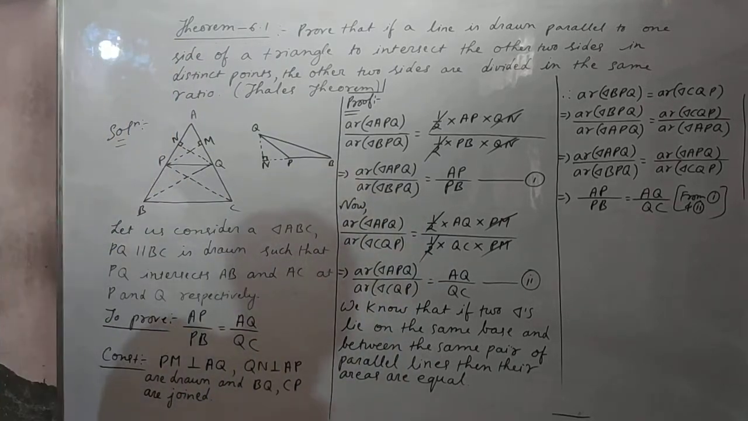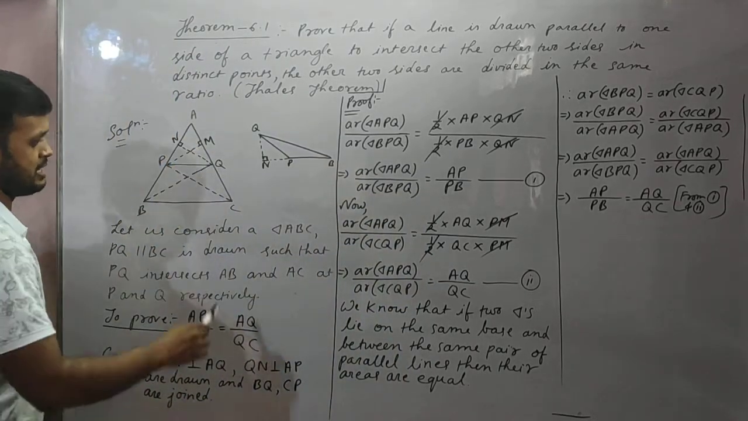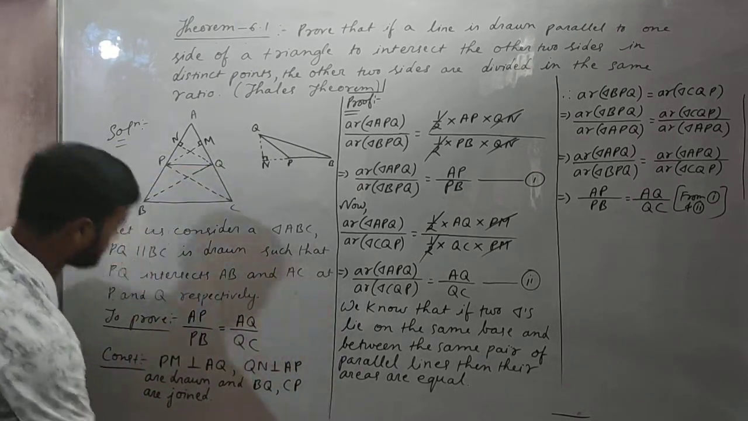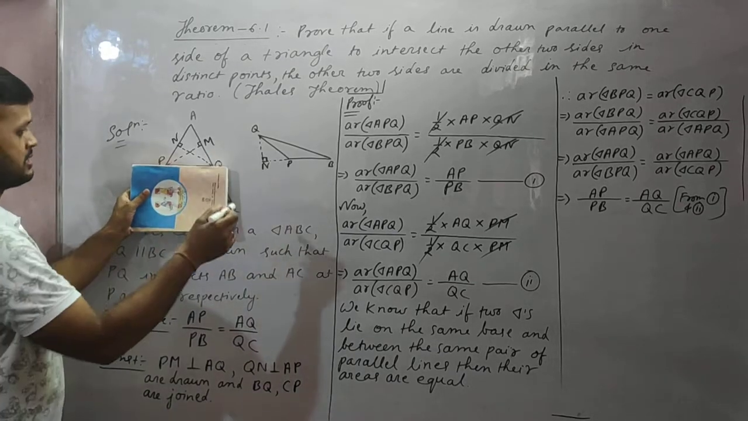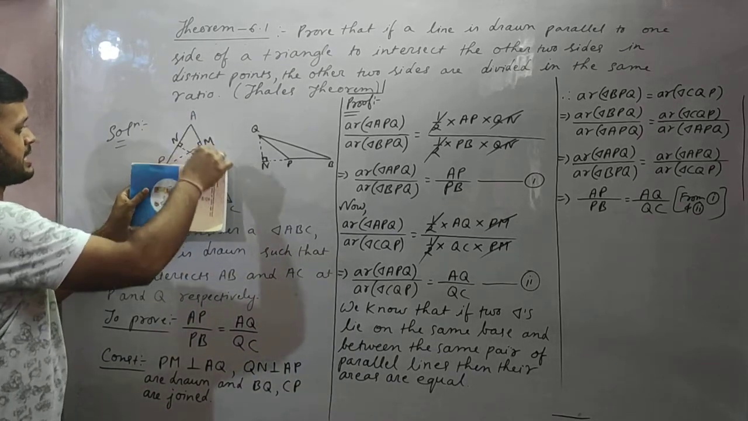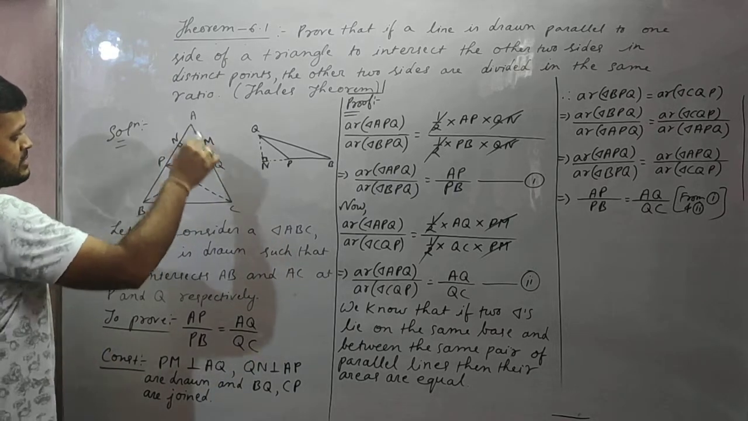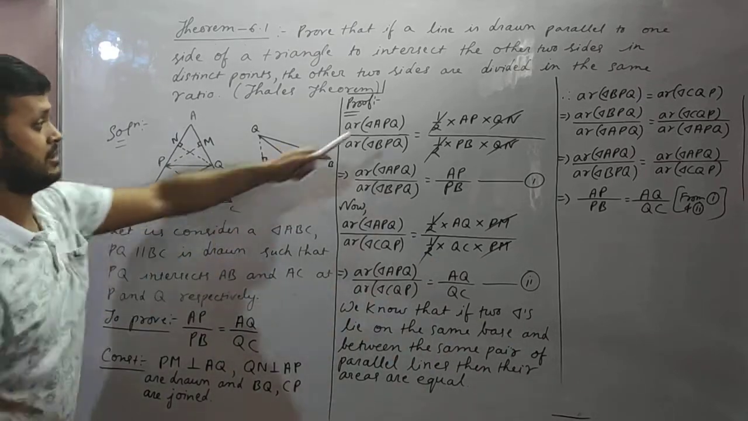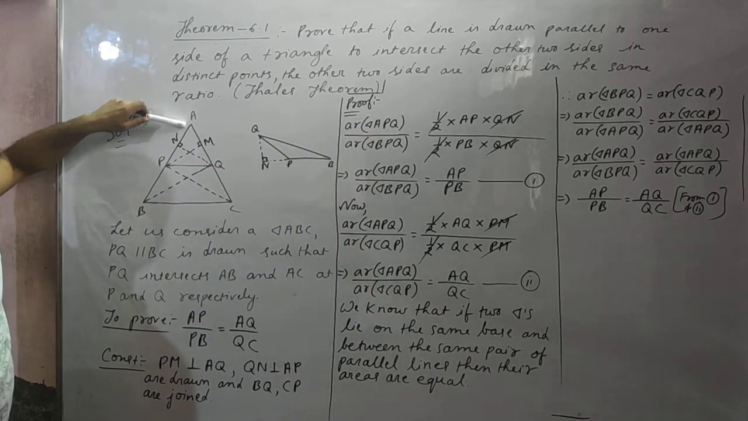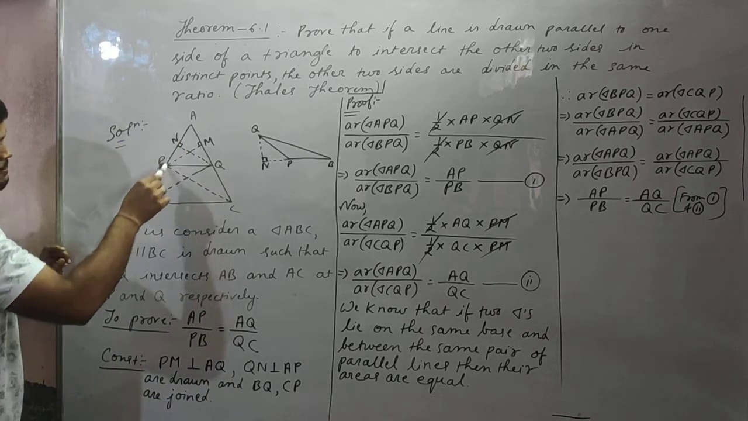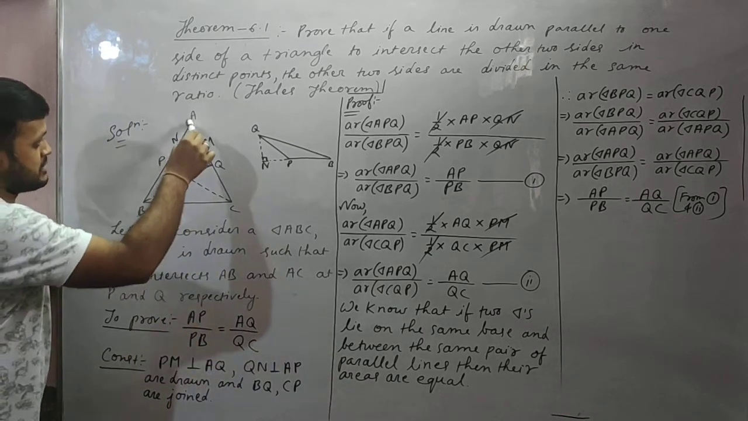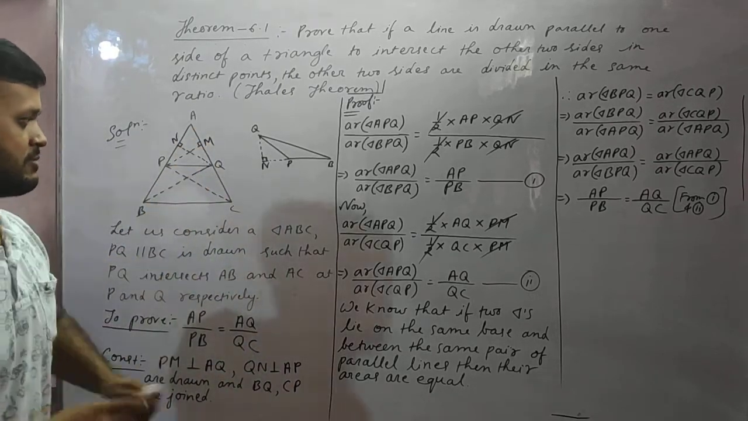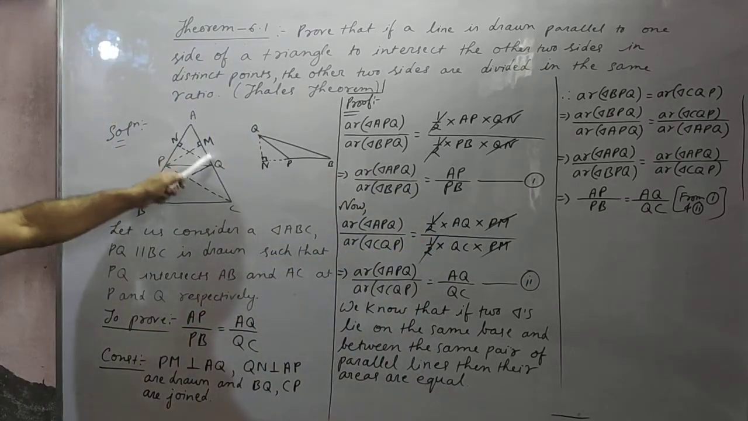Next, again I will consider area of triangle APQ and area of triangle CQP. See carefully. Area of triangle APQ: this time we will consider AQ as the base. If you consider AQ as the base, what will be the height? PM. Last time, in the last part, we considered AP as the base, and then QN was the height. If you consider AQ as the base, then the height is PM. So I wrote half into AQ into PM.